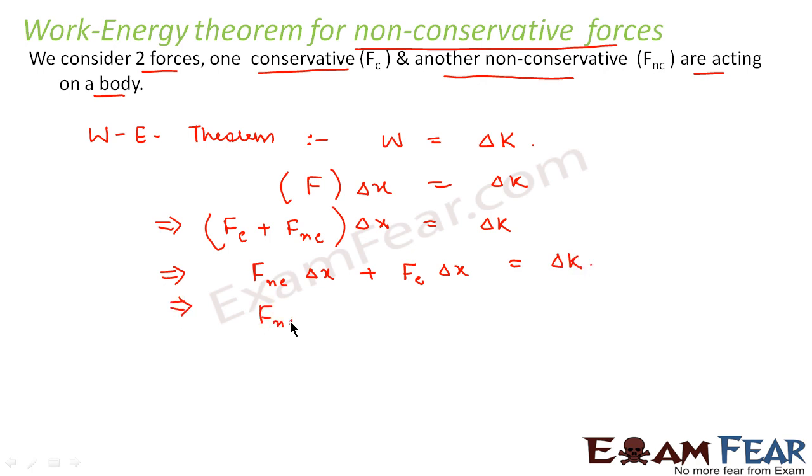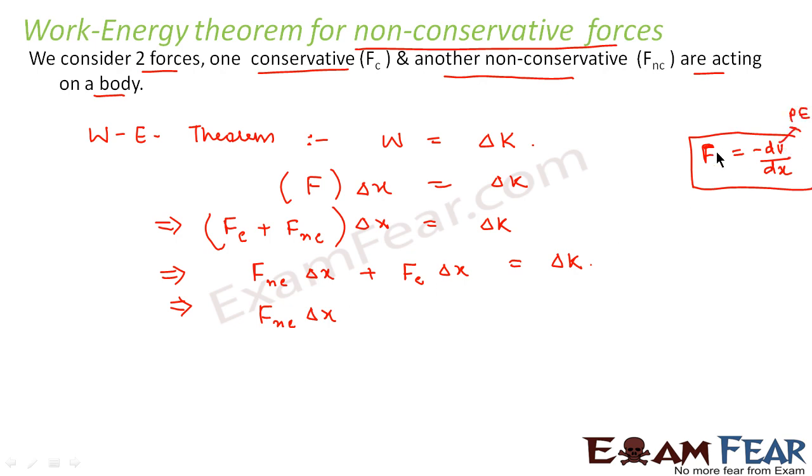Now, what is Fc into delta x? If you recall quickly, for a conservative force, F is equal to minus dV by dx, where V is the potential energy.